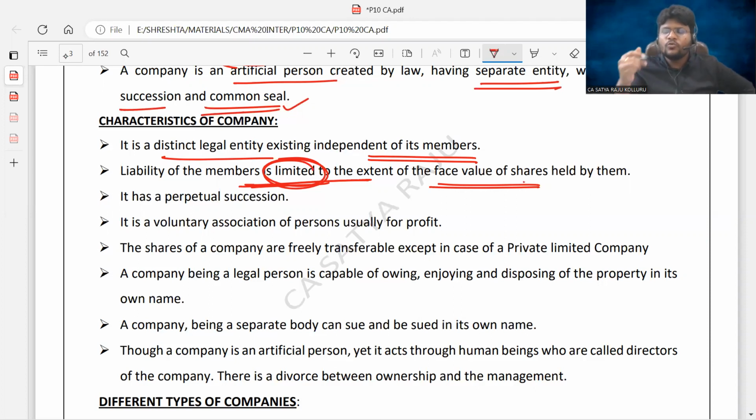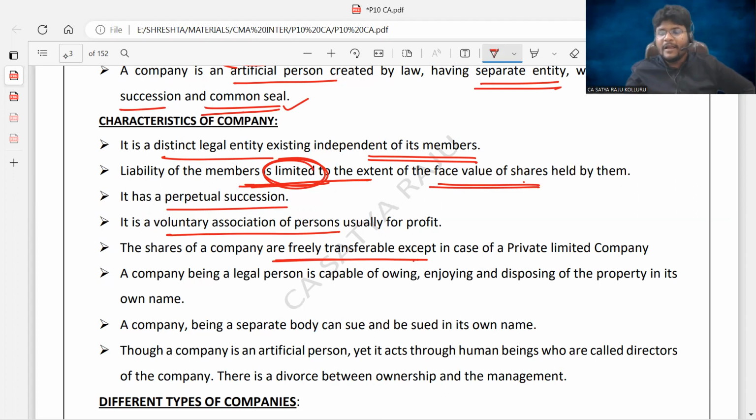But for the time being, up to the extent of money initially agreed by the member or the shareholder, only to that extent he is liable to pay to the company, which is nothing but limited liability. Perpetual succession, we just discussed. Voluntary association of persons. If anyone wants to become a shareholder of the company, he can become one voluntarily. Nobody will be obligated to buy the shares of the company. The shares of the company are freely transferable.